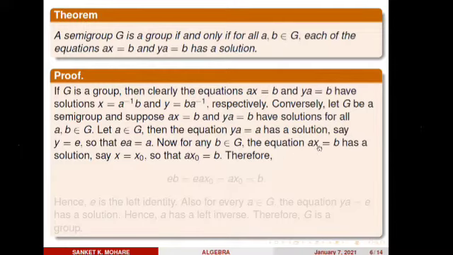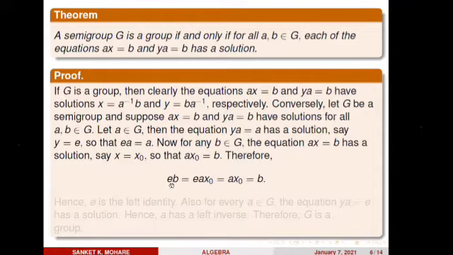We are assuming that the solution is some x naught, say x equals x naught. So ax naught is equal to what? b. Why are we assuming x equals x naught is a solution? Because here we are assuming that ax equals b has a solution. So I assume that the solution for this equation is x equals x naught. Finally, if I put the value x equals x naught here, what do I obtain? ax naught equals b, by hypothesis.